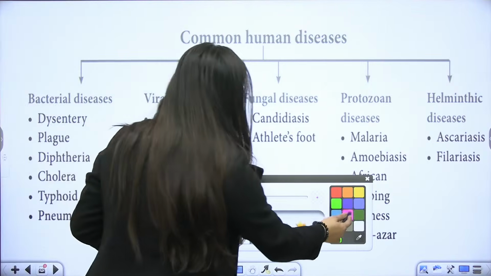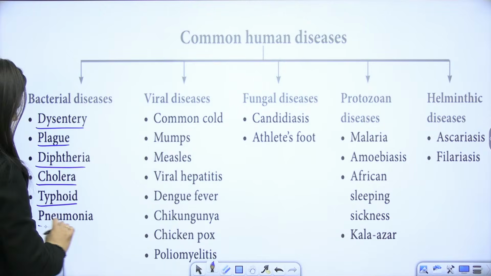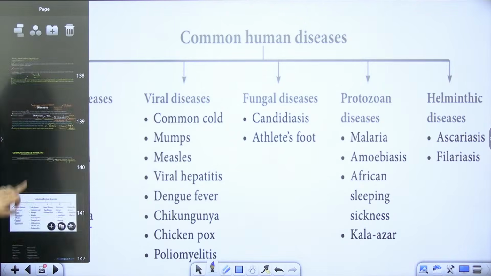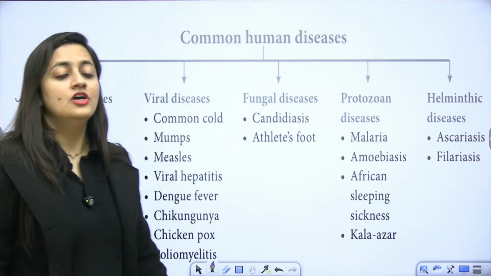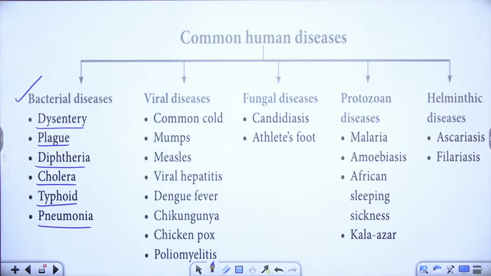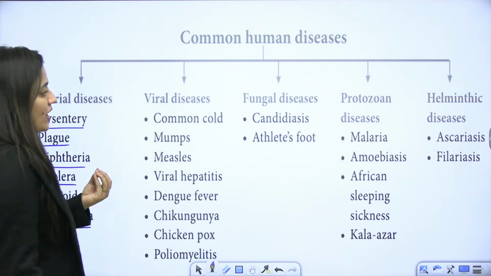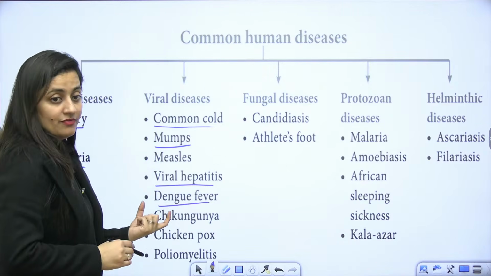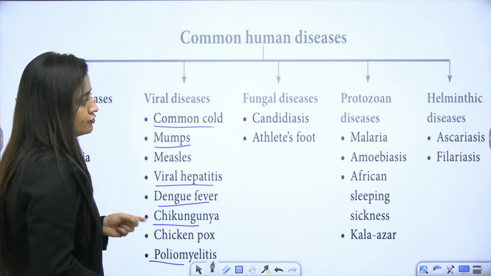disease here. So you can see the list. Bacterial diseases: dysentery, plague, diphtheria, cholera, typhoid, pneumonia. You can even add syphilis and gonorrhea here. These are the bacterial diseases, and you should know their causative agents as well. They are important. Viral diseases: common cold, mumps, viral hepatitis, dengue fever, which was added last year, chikungunya, and poliomyelitis. You should know about it.